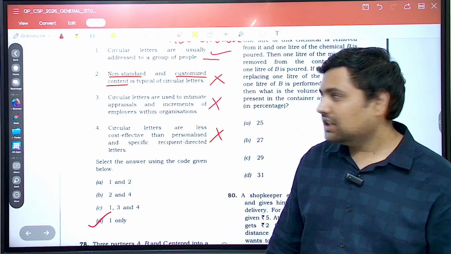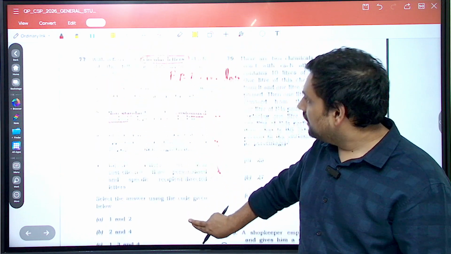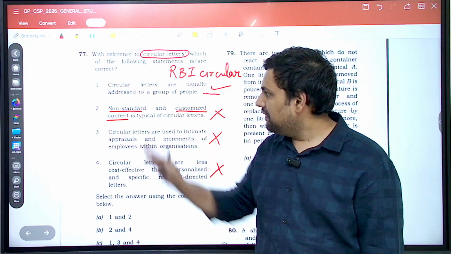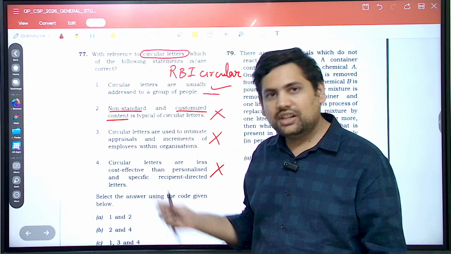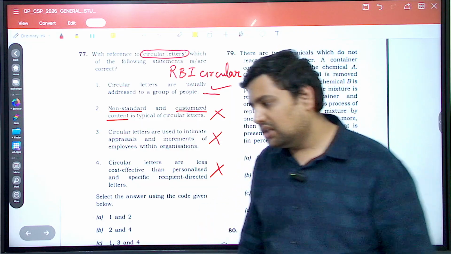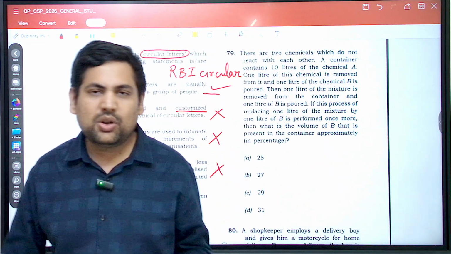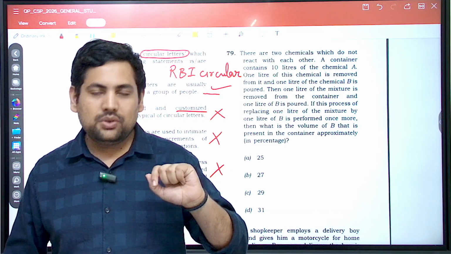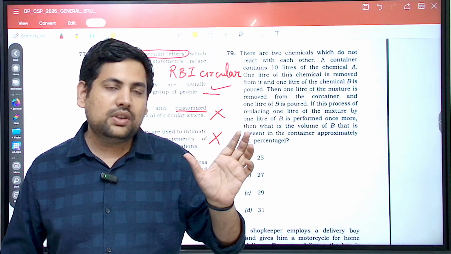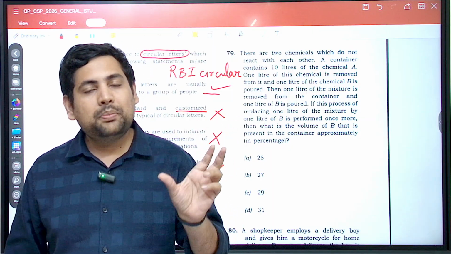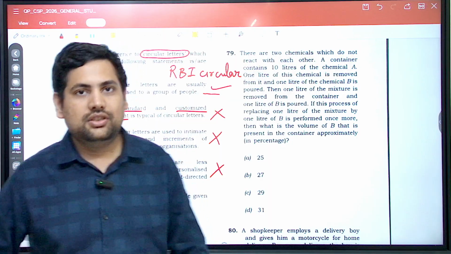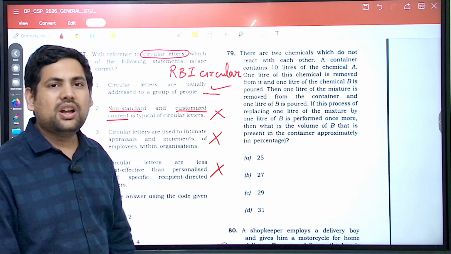Understood? Only thing that they wanted to check is, do you understand what might be circular? If you just read the four statements, try to think, then you can guess and connect it to RBI circular. Okay, so when we do term based questions in science and tech, I always talk about that. If you don't know a term, you think in terms of homonyms, or from where, or from in what topic you have heard a similar term. Correct? And that is how you make connections. Here, if you can make connection, you can get to the answer.